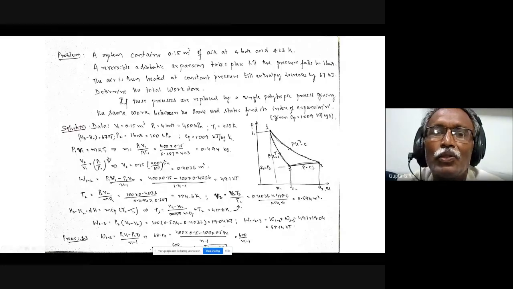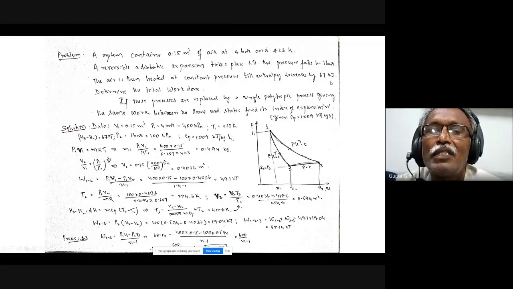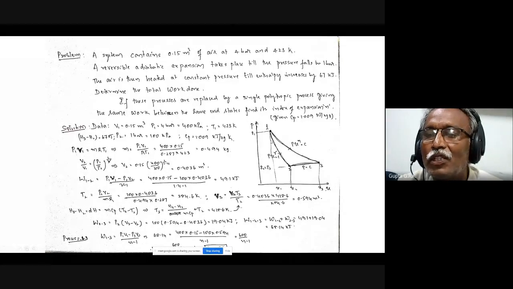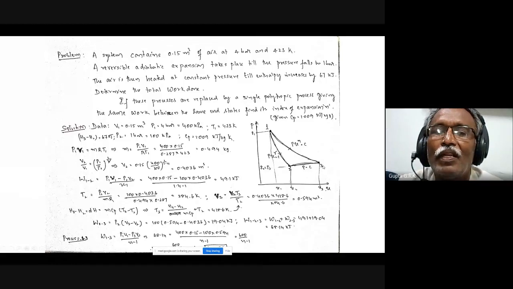And for 2 to 3, the air is then heated at constant pressure. Process is given till enthalpy increases by 67 kilojoules. Some property, 67 kilojoules, is given. And determine the total work done. Okay, 1 to 2 and 2 to 3 only.